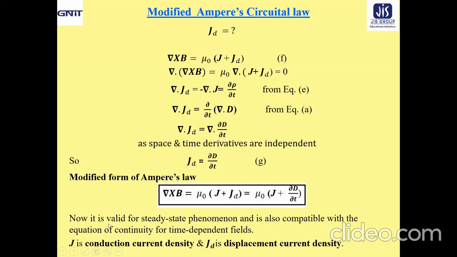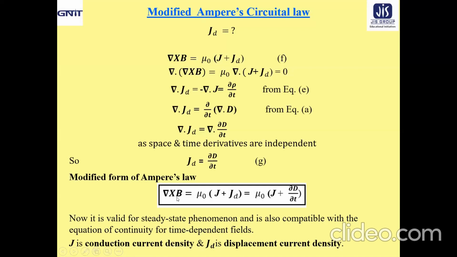In this form, it is valid for steady state phenomena as well as compatible with the equation of continuity for time dependent fields. Here, J is called the conduction current density and JD is called the displacement current density.